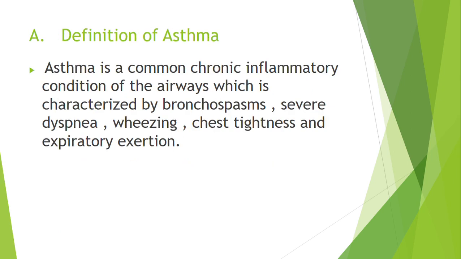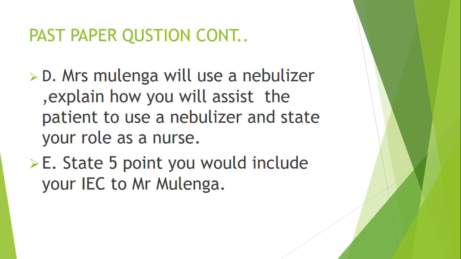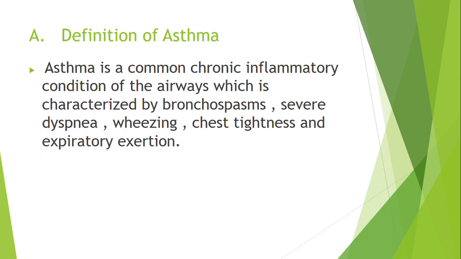So let's now go to the answers. These are the answers. So the definition, how can we define asthma? Well, asthma is a common chronic inflammatory condition of the airways which is characterized by bronchospasms, severe dyspnea, wheezing, chest tightness, and expiratory exhaustion.